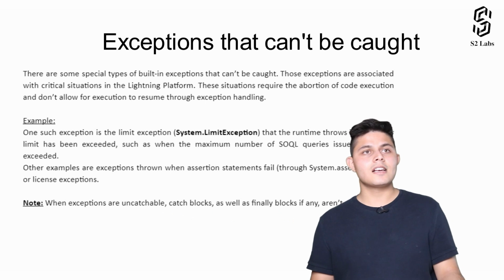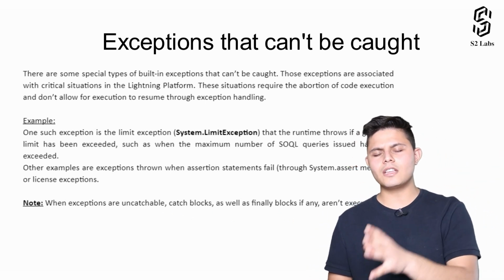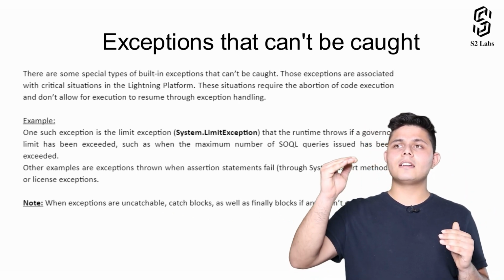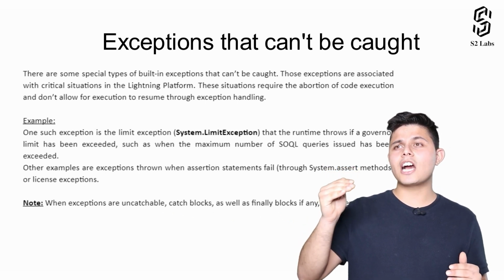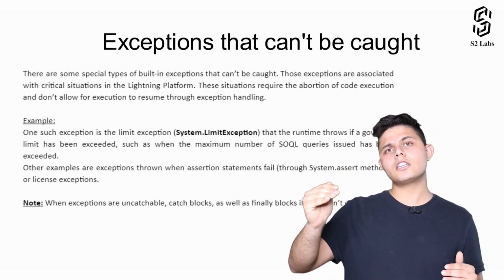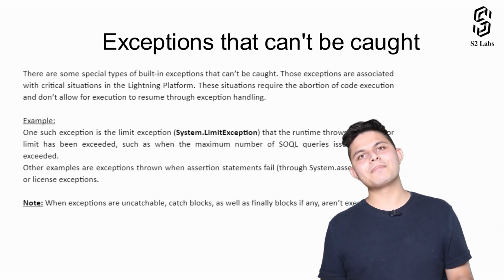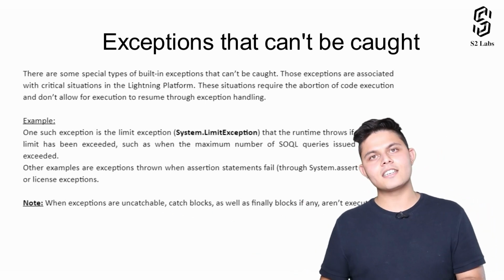So if a program is executing and there is an exception which can't be caught, which results in the termination of that particular program itself, forget about the catch block and the finally block. They'll never get executed if the program as a whole is getting terminated.